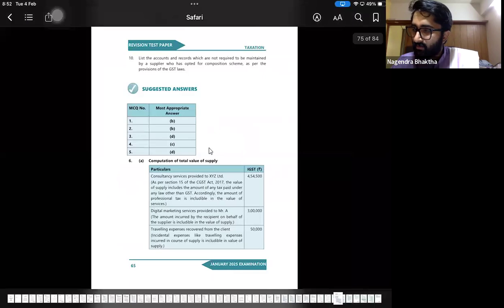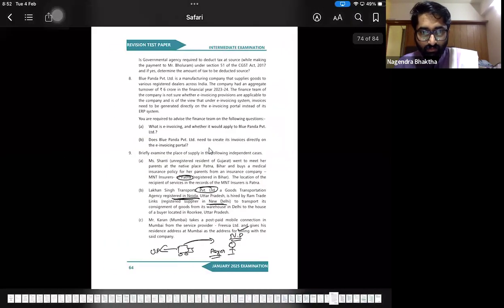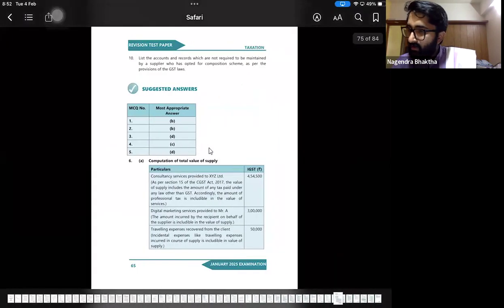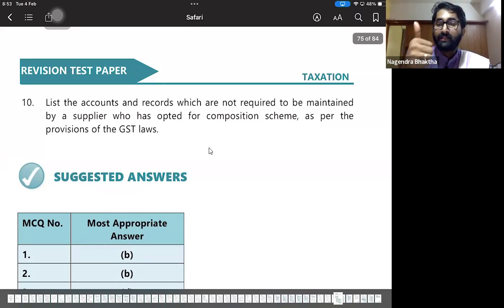And the next one, question number 10. Last question. List the accounts and records which are not required to be maintained by the supplier who has opted for the composition scheme as per the provisions of GST. Very simple. This is specially given in the accounts and records chapter. The supplier who has opted for composition is not required to maintain the accounts and records of the first one, that is the stock of the goods. Only 2 records he has to maintain. 5 marks, people.